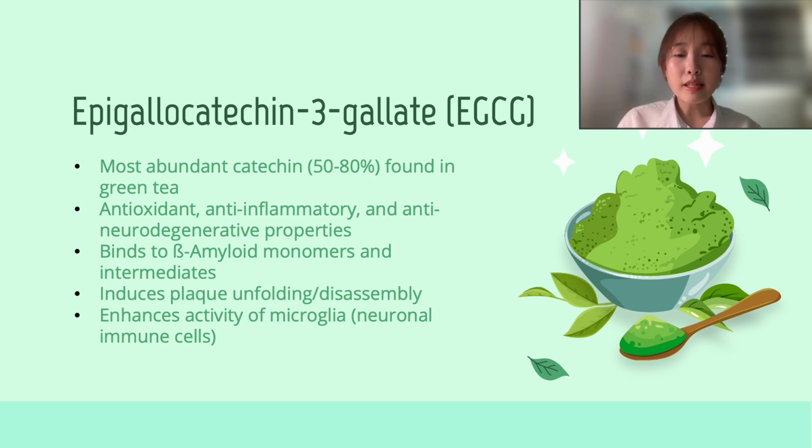They have also been shown to prevent secondary nucleation, where new beta amyloid aggregates form, by binding to fibril ends and preventing monomer aggregation. They also redirect beta amyloids from forming beta sheet fibrils into forming non-toxic aggregates with minimal beta sheets. This makes aggregates more soluble and easier to break apart. And they also enhance the activity of neuronal immune cells, allowing them to break down further complex assemblies of beta amyloids.